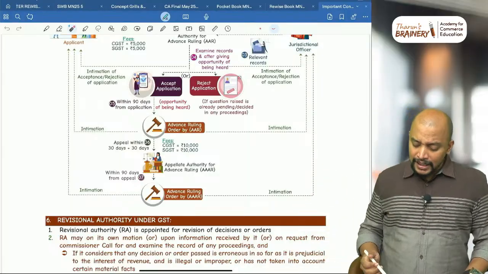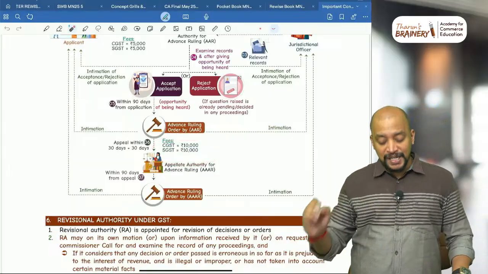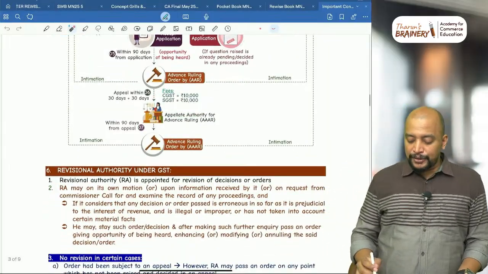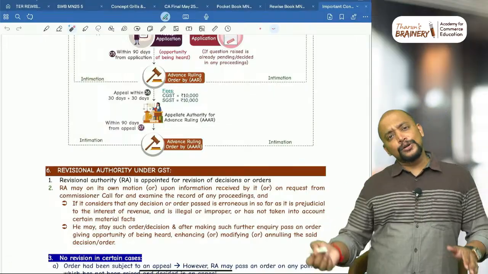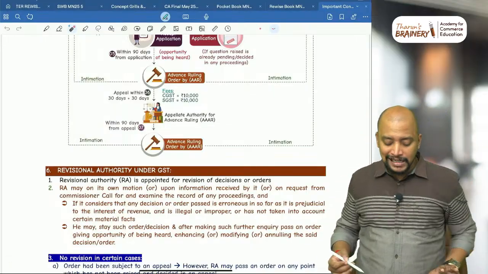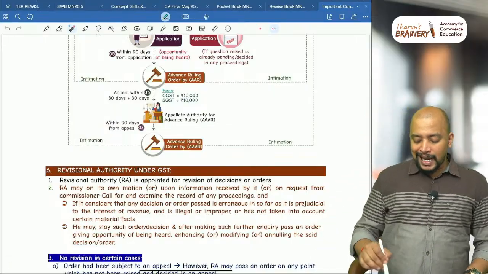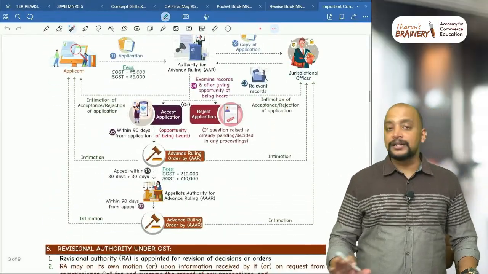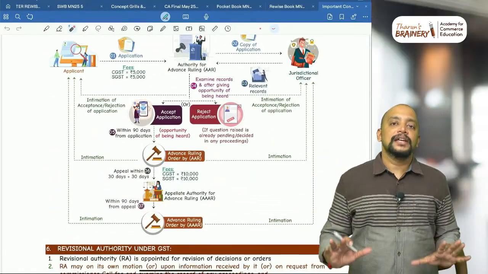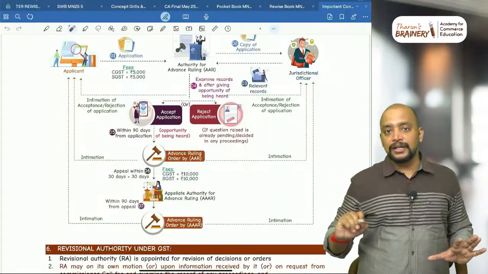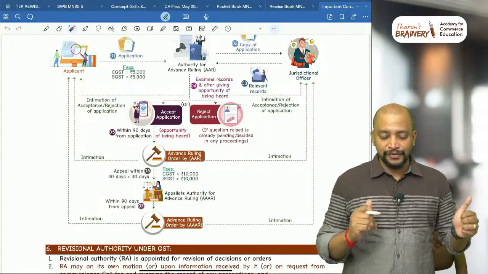Okay. Then what is the fee? 10,000 rupees plus 10,000 rupees, and the appellate authority for advance ruling is also going to pronounce the ruling within 90 days from the date of appeal, and that will be intimated to both the parties. Okay, just visualize this image and you write it in theory, if at all you get a question on procedure for advance ruling.